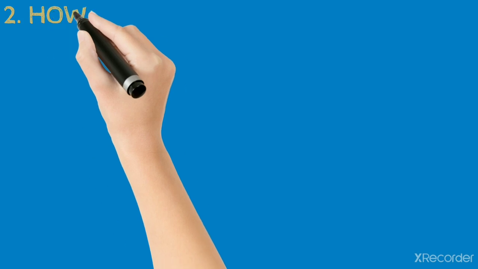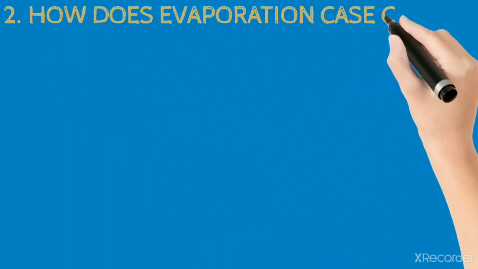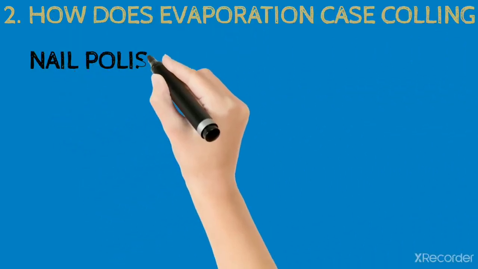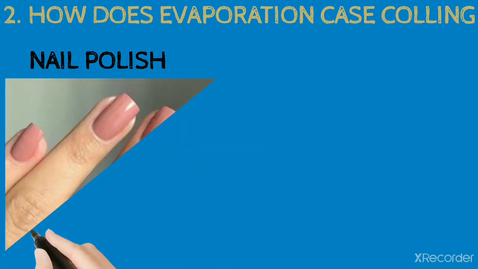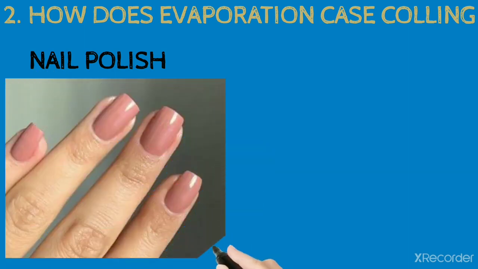Let's learn about how evaporation causes cooling. When we pour some nail polish on our palm, after some time we feel cool, because the liquid particles in the nail polish evaporate. This cools the surroundings. That's why we feel cool.